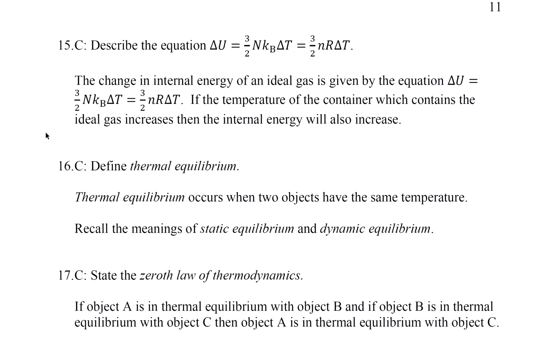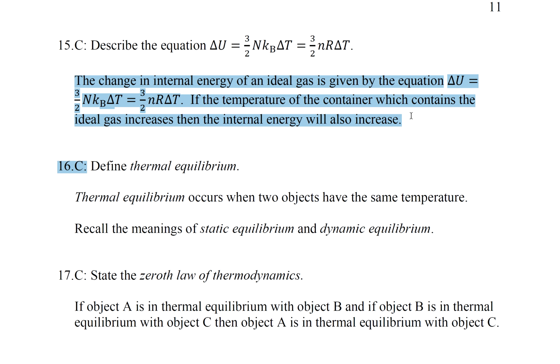Question 15, describe the equation U equals 3/2 nk sub b delta T, which is also equal to 3/2 nR delta T. So the change in internal energy of an ideal gas is given by this equation. If the temperature of the container which contains the ideal gases increases, then the internal energy will also increase.